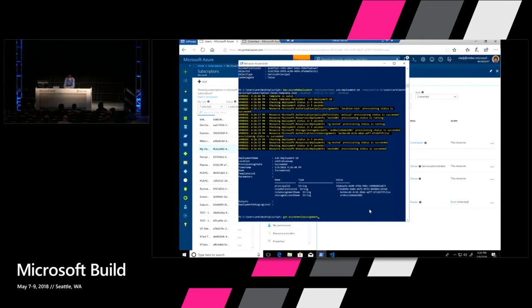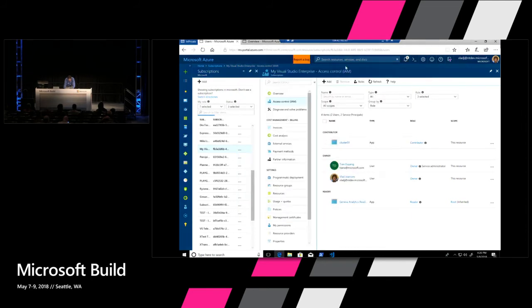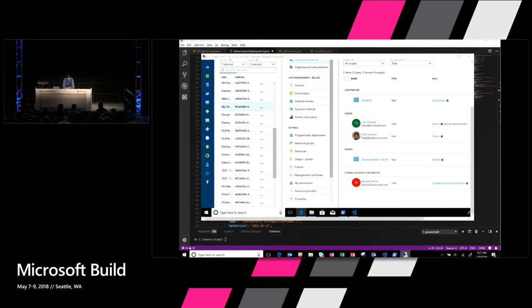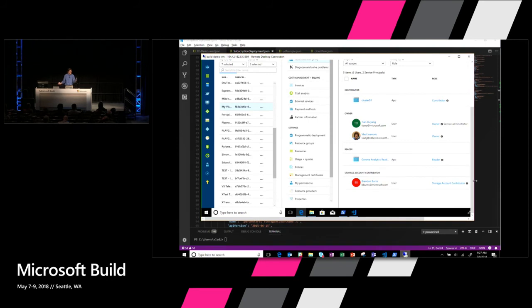So now, if I do get Azure role assignment, we'll see Brendan is accessed here. He is now a storage account contributor, and if I refresh this portal over here, we'll also see him as a storage account contributor, right there, for people in the back. Oh no, I actually can't zoom in because this is on a remote session, but I can zoom in like this. There.